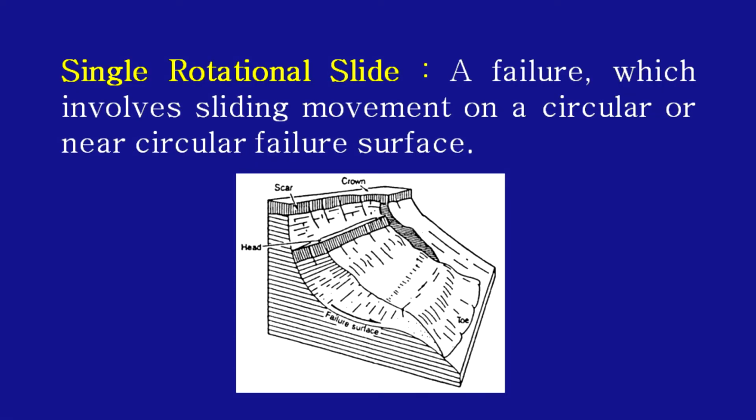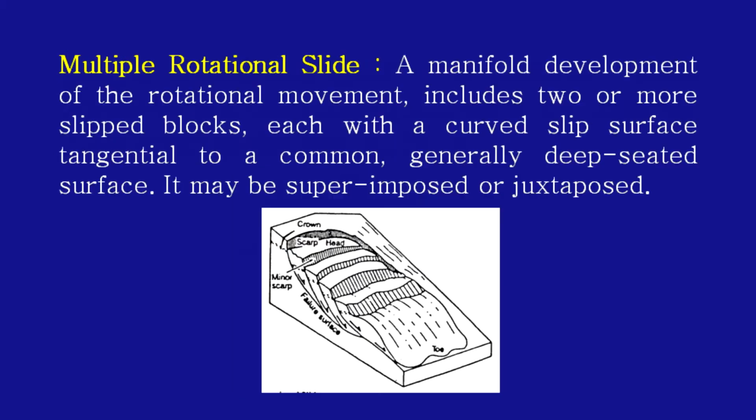Single rotational slides involve a failure with sliding movement on a circular or semicircular failure surface. Multiple rotational slides show manifold development of rotational movements that includes two or more slip blocks, each with a curved slip surface tangential to a common, generally deep-seated surface.